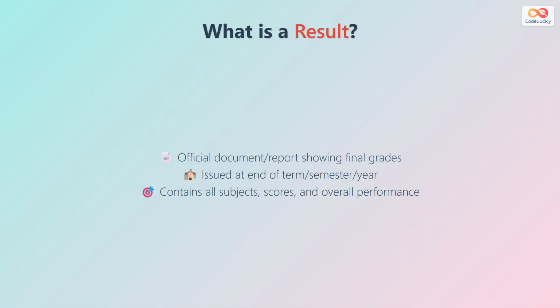A result is the official paper or report with final grades. Schools give it at the end of a term, semester, or year. It lists all subjects, scores, and shows overall performance.